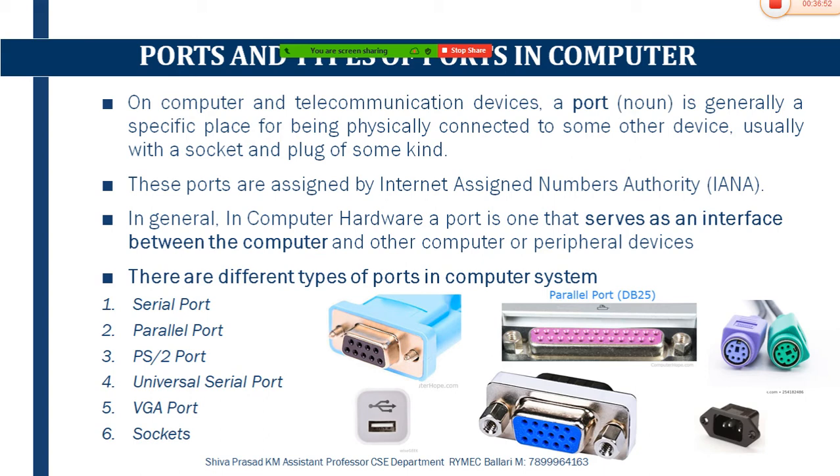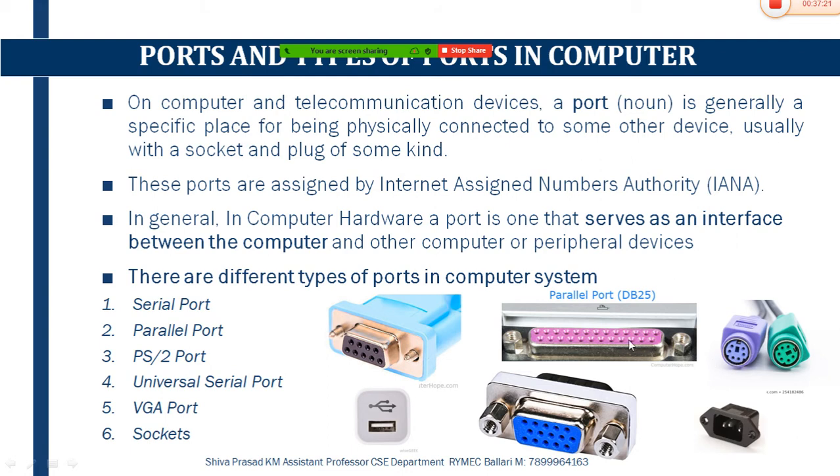VGA ports are similar to serial port connectors, but serial port connectors have pins, whereas VGA port connectors have holes. Like here you can see these holes, right?